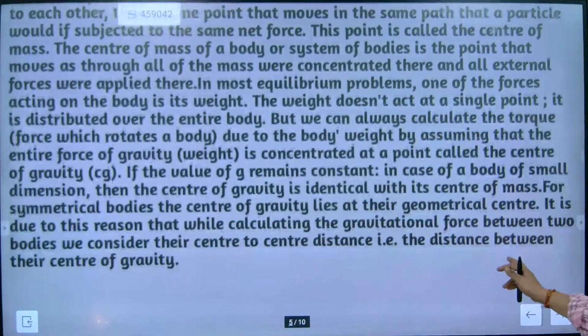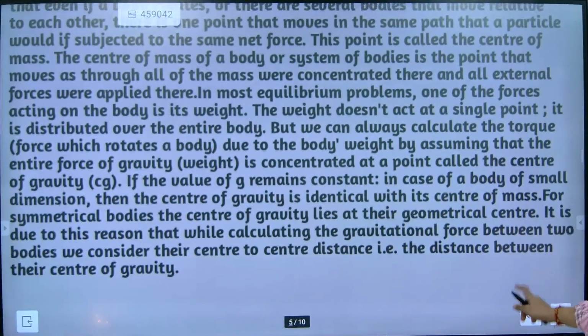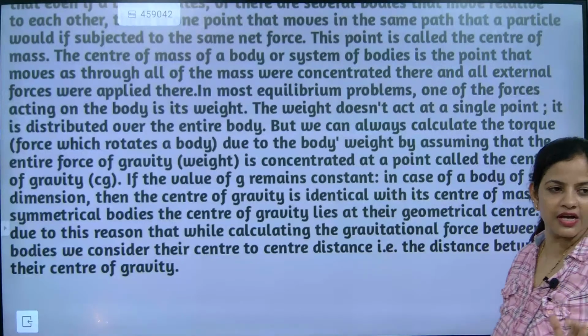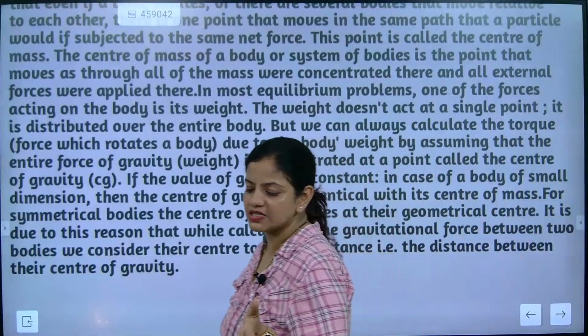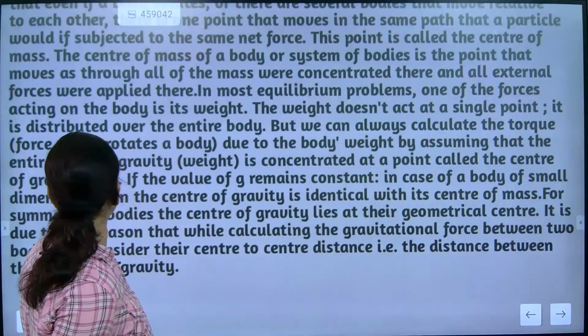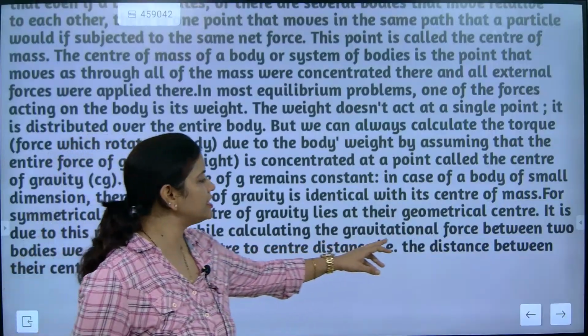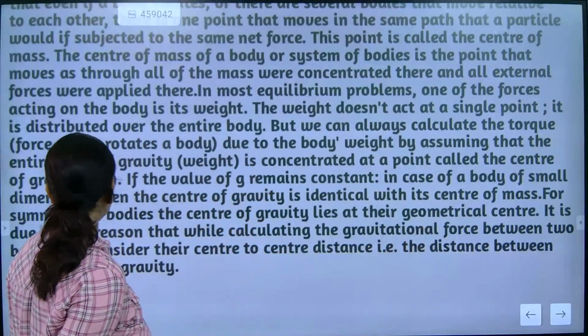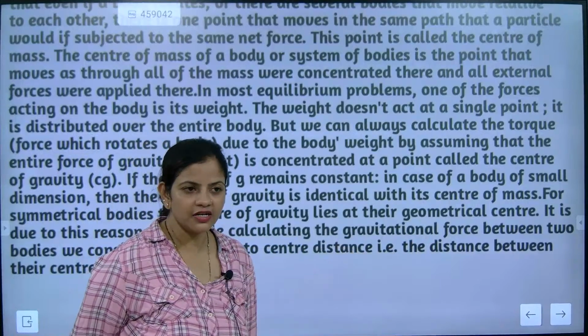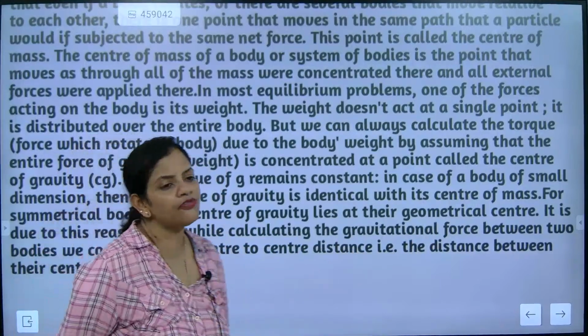So now look here, beta. You need to understand geometrically, we are understanding the gravity. The center point will be taken as the center of gravity. The center of any planet will be considered, in short, the center of gravity. So it is due to this reason that while calculating the gravitational force between two bodies, we consider their center to center distance. Got it? So the distance between the centers of gravity.